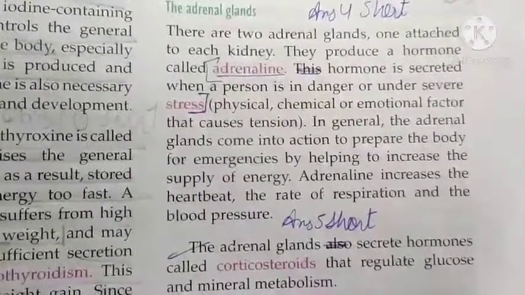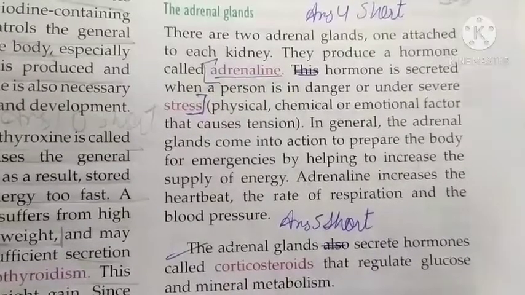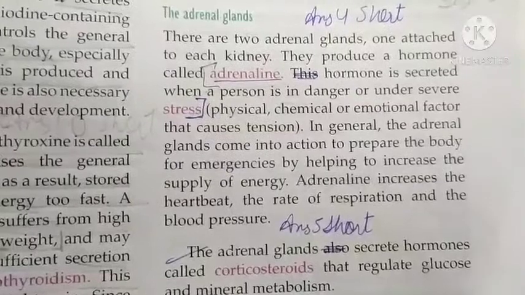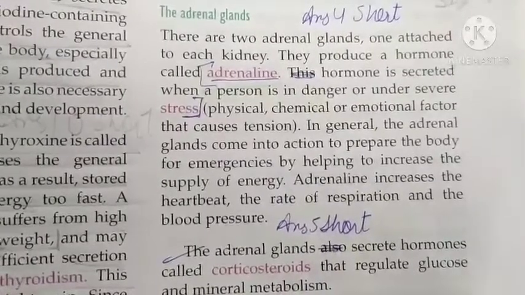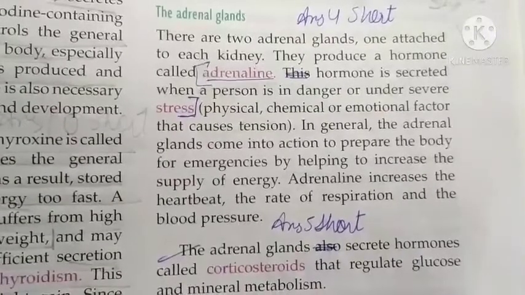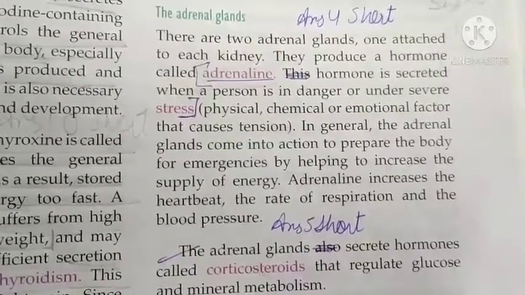Another one is adrenal glands. There are 2 adrenal glands, one attached to each kidney. They produce a hormone that is called adrenaline. This hormone is secreted when a person is in danger or under severe stress.